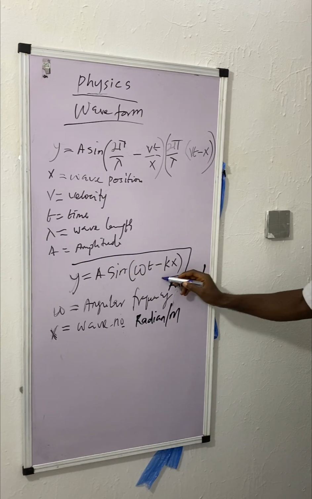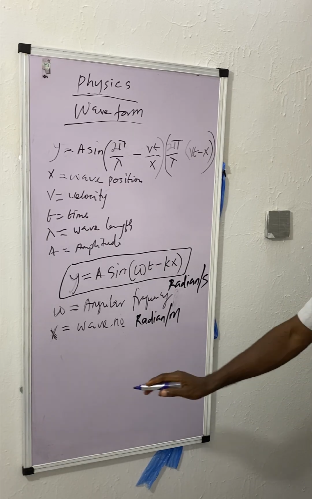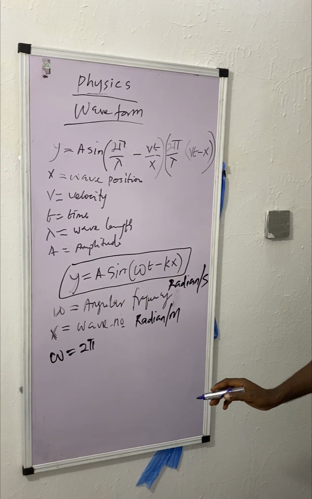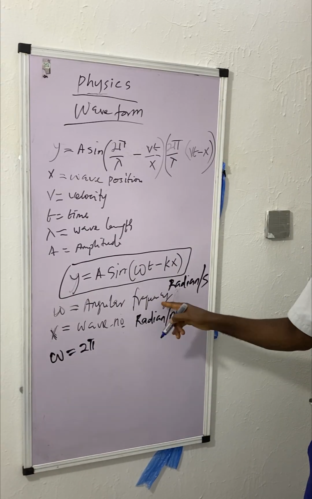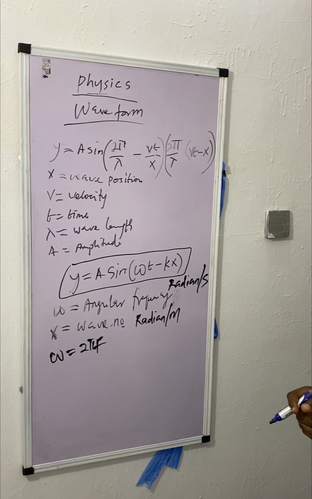So if you are given a question to solve, let me look for one question here. Do not forget that angular frequency is equal to 2 pi times the frequency. This is the formula for angular frequency, so if they tell you to find angular frequency, that's the formula.